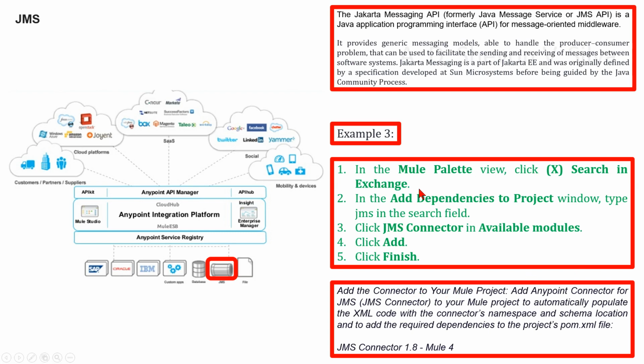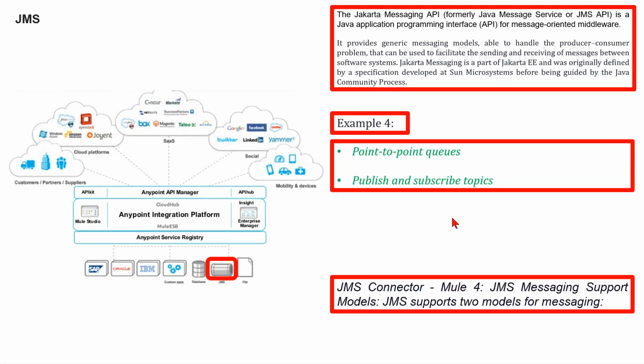Step 1, in the Mule palette view, click search in Exchange. Step 2, in the add dependencies to project window, type JMS in the search field. Step 3, click JMS connector in available modules. Step 4, click add, and step 5, click finish. Adding a connector to a Mule project in Studio does not make that connector available to other projects in your Studio workspace.